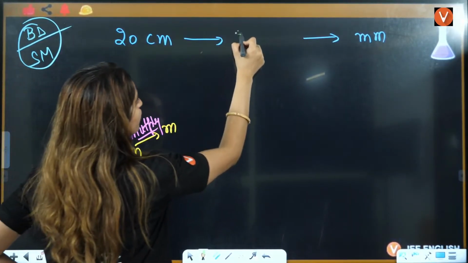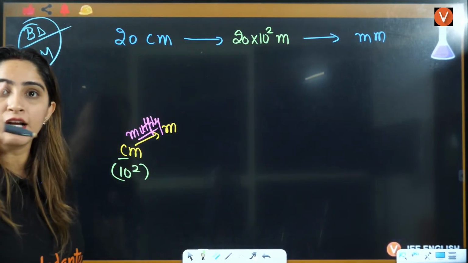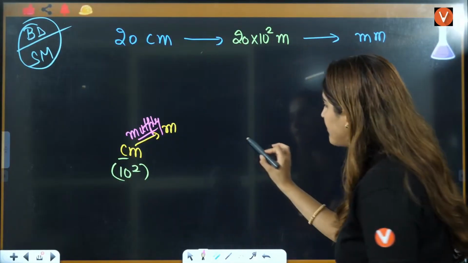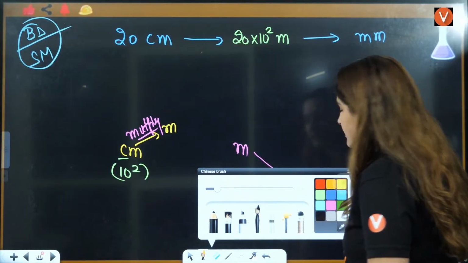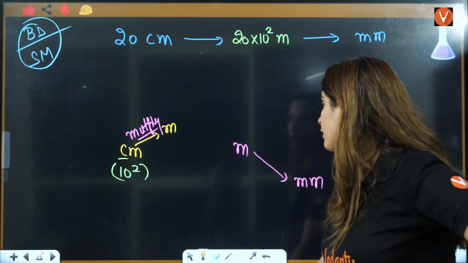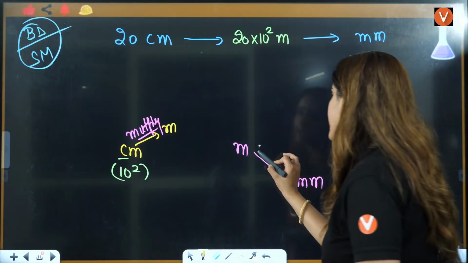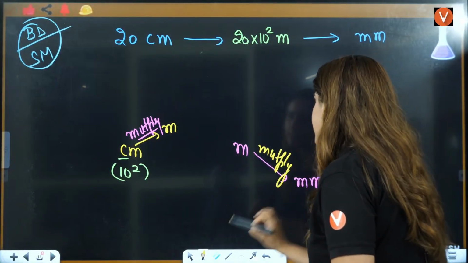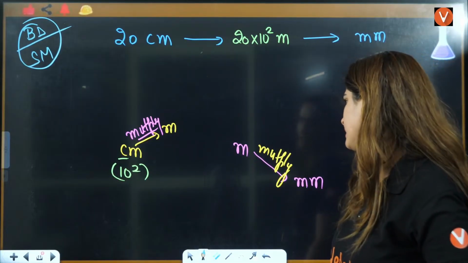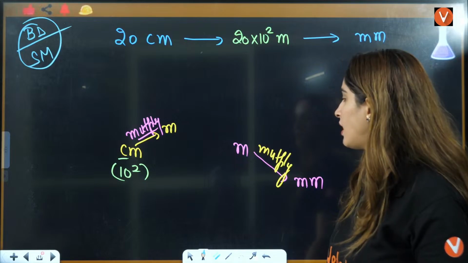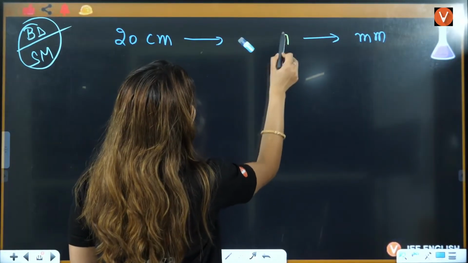So I'll convert it into 20 into 10 raised to power 2, that will be in meters. Now meter is getting converted to millimeter. Smaller means you have to multiply. I don't know why I am confused. I'm so sorry, I think I am doing it wrong.